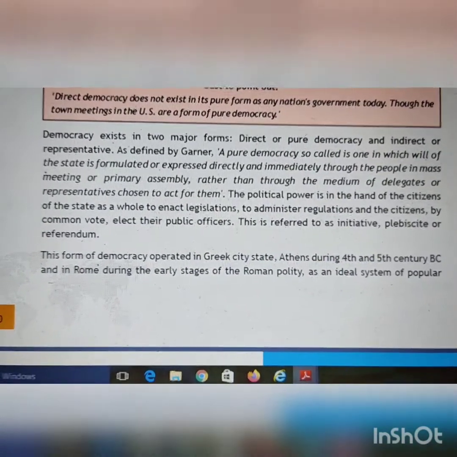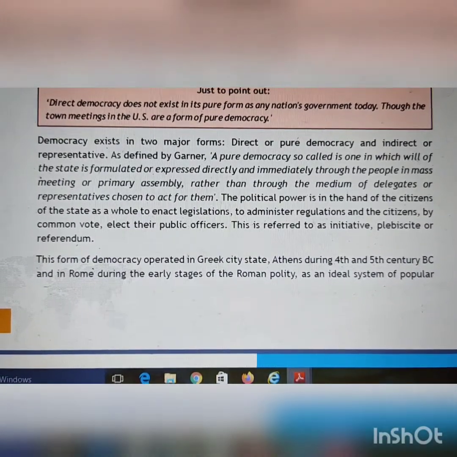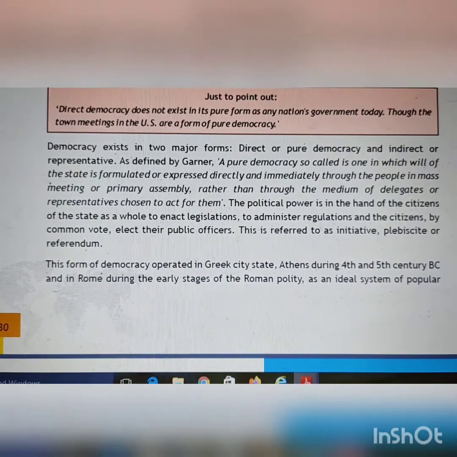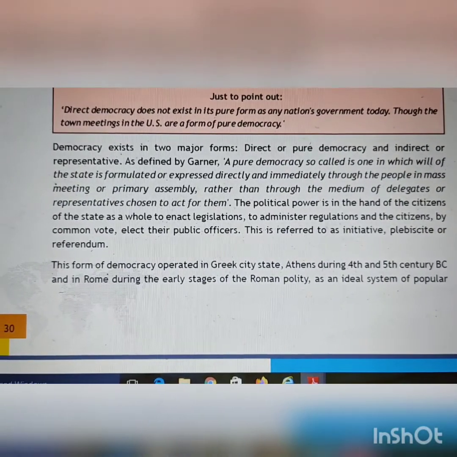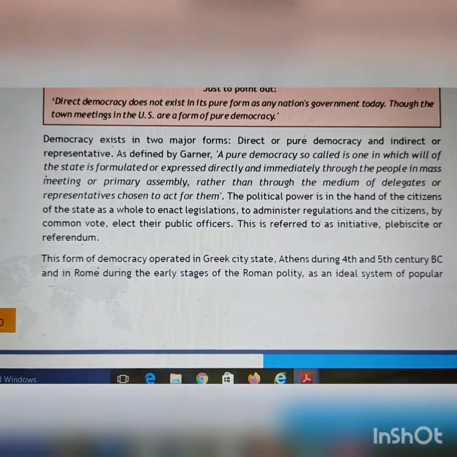So they will gather in a public meeting. What happens in a direct democracy is that they gather at a public place, and therein they take the decision that, okay, now this thing is lacking, so we will make a policy on this, and then that will be implemented as a law.